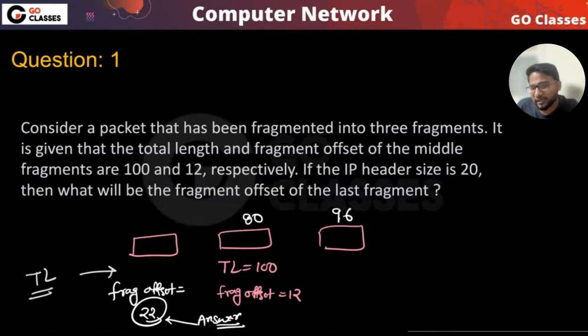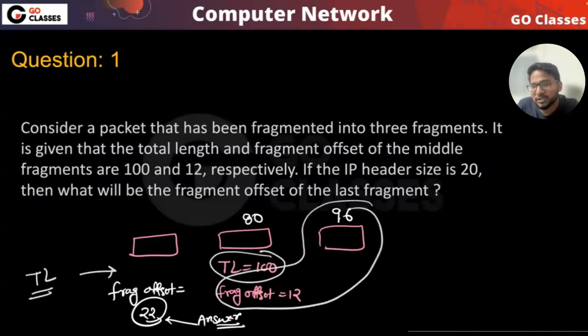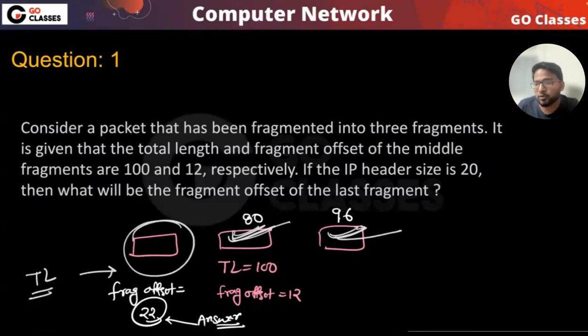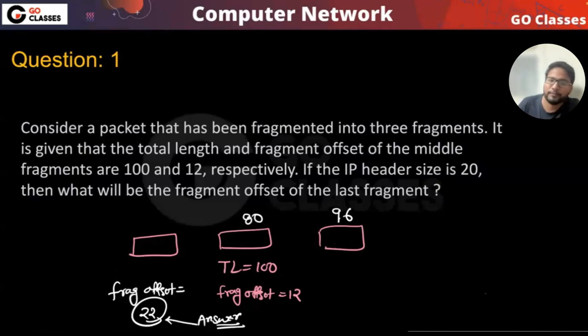This total length cannot be told by this information, because this information is either for the current fragment or for the middle fragment. Using these two fragments' information, you can tell the fragment offset of this, but you cannot tell its length. You know the length of one, but you don't know the length of the other. So the total length you can't tell. I hope you understood. So the fragment offset is 22, which is the answer.